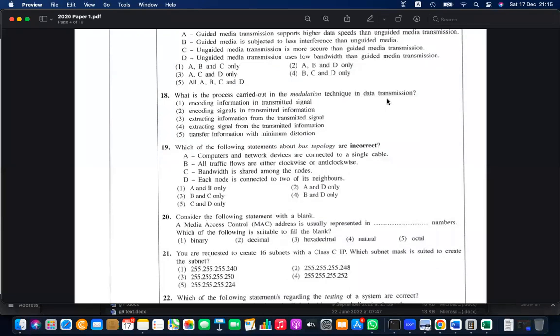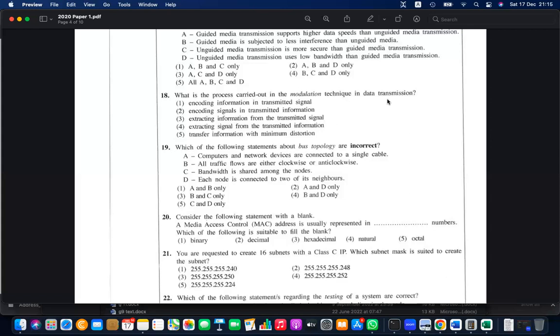For example, think about our voice. We cannot talk to someone a few kilometers away. We can only talk a few meters, maybe a maximum of 100 or 200 meters, in a normal tone. The voice will attenuate. But if you mix it with a high frequency and send it, like FM transmission, then you can hear a radio even from another country. That is basically encoding data, right?